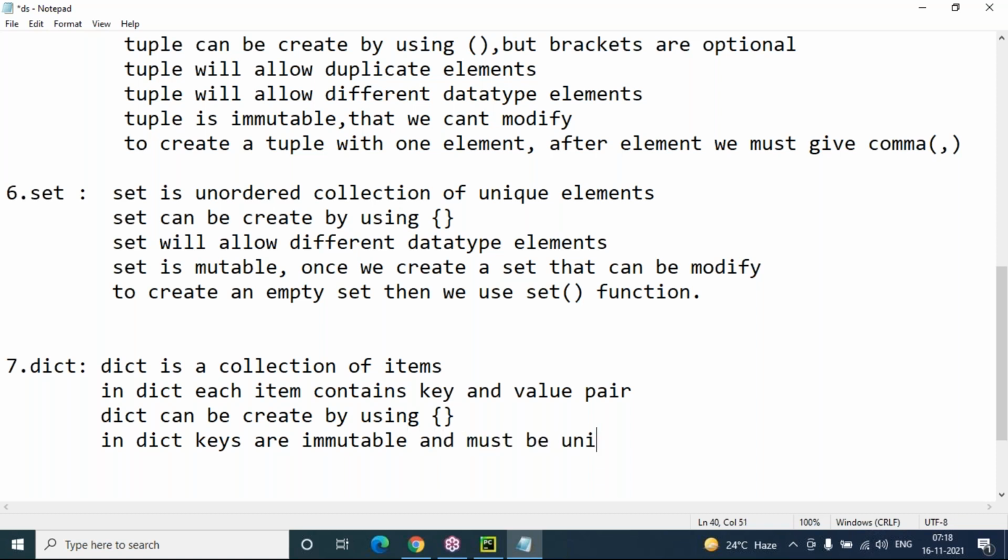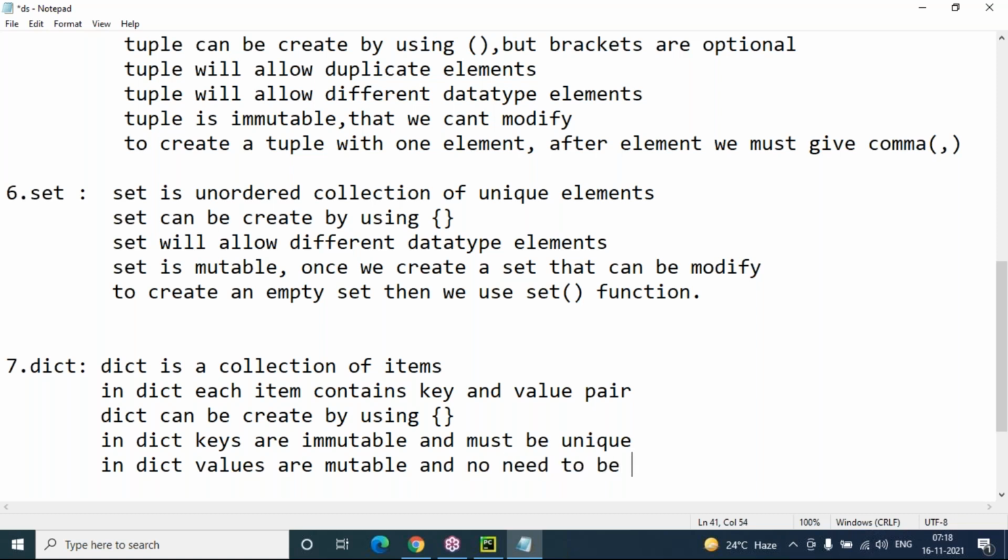And must be unique, means only unique keys we have to maintain, no duplicate keys. Duplicate keys will not be allowed in a dictionary. In a dictionary, keys are immutable, means once we create a dictionary, the keys cannot be modified, and they must be unique also. Keys must be unique, and values need not be unique. In a dictionary, values are mutable. Mutable means modification is possible with values.